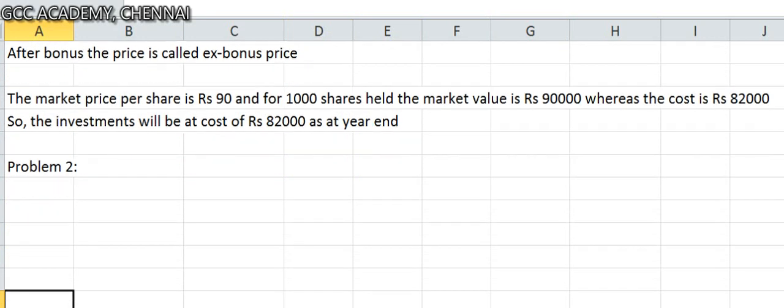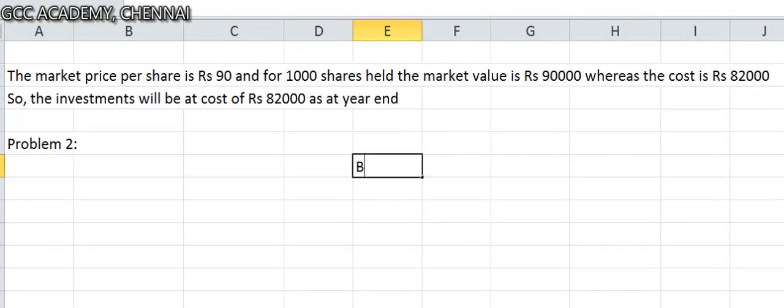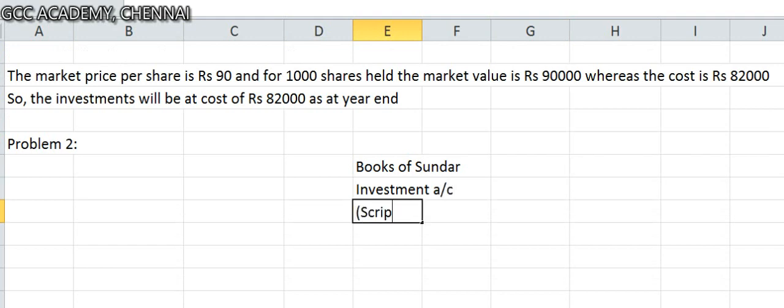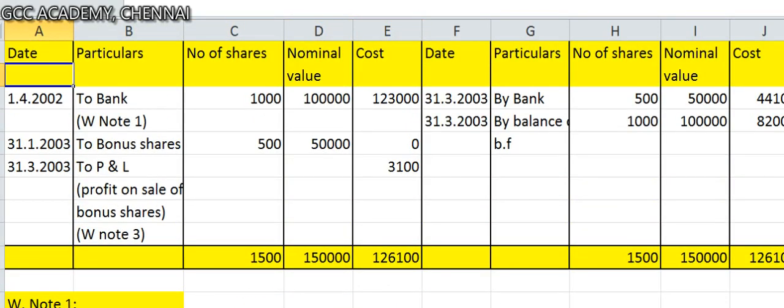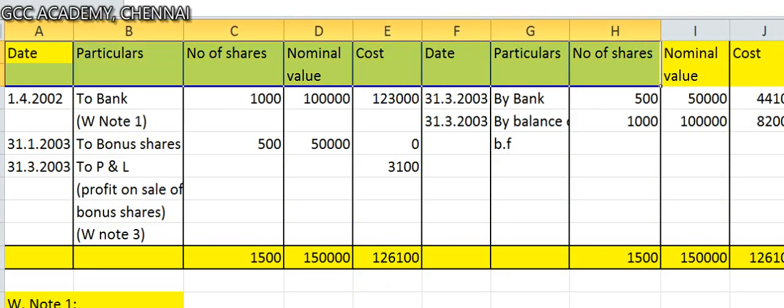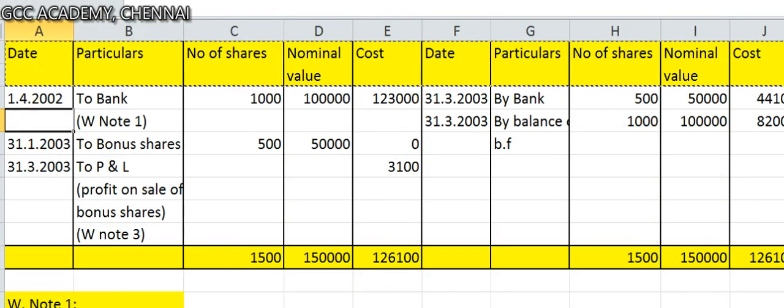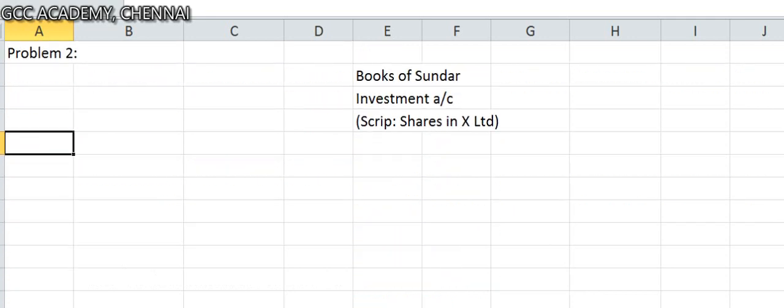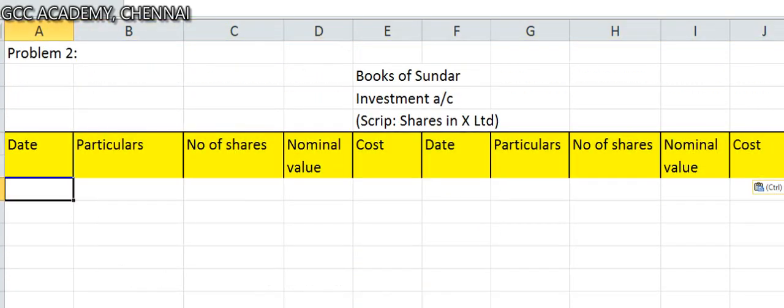Okay, let us open books of Sundar, investment account, within bracket scrip, shares in X Limited. So as I said, the columns, you can have the same column as the earlier problem, I'll copy it here. You're going to have a column for date, particulars, number of shares, cost. So you can use the same format. Date column, particulars column, debit, credit. Okay, this is debit, this is credit.